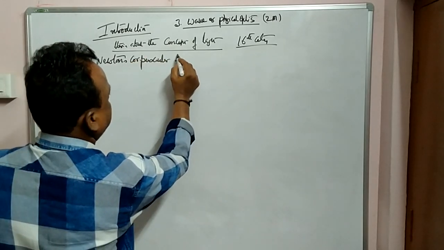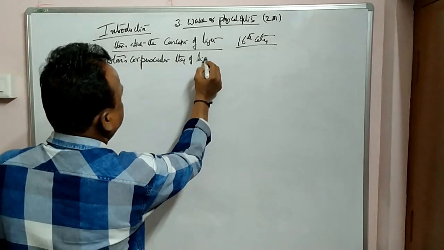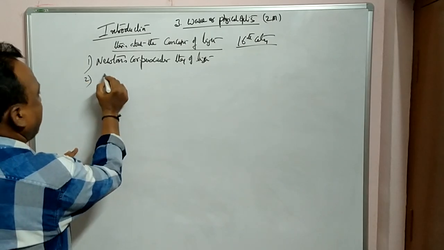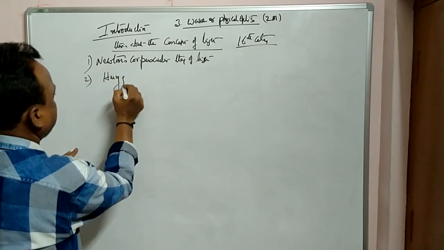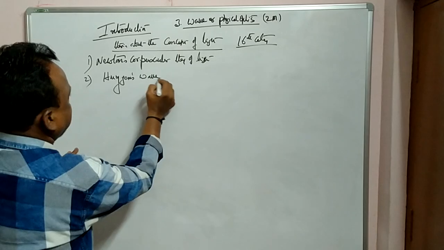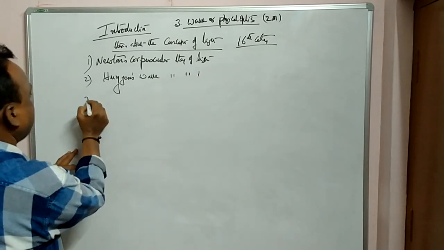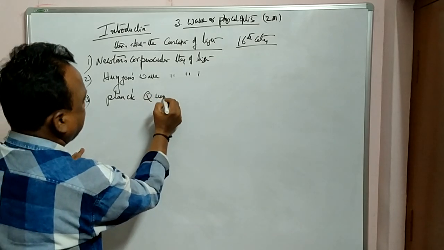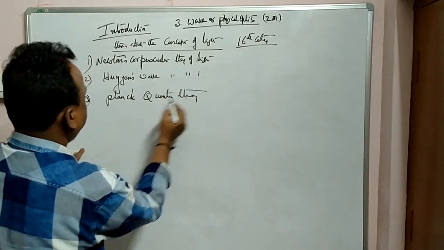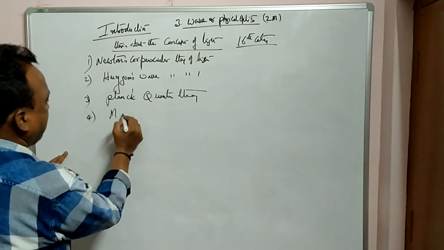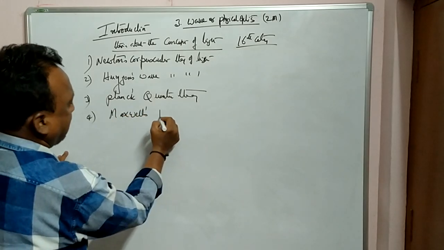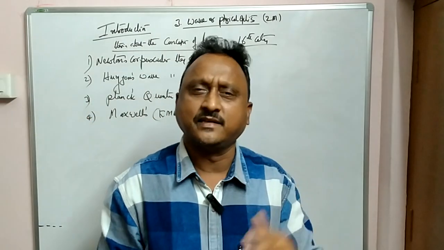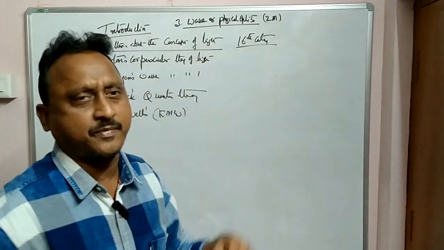Later, second, Huygens' wave theory of light. Then Planck's quantum theory of light, and finally Maxwell's electromagnetic wave theory of light. So these are the main scientists who came forward to explain the concept of light.